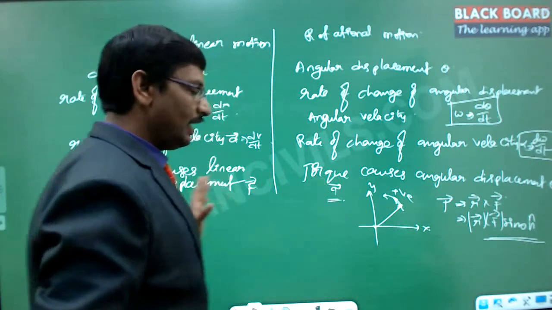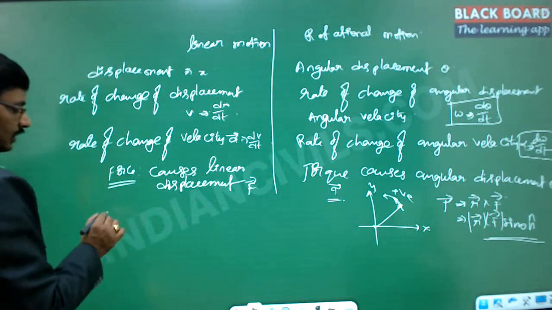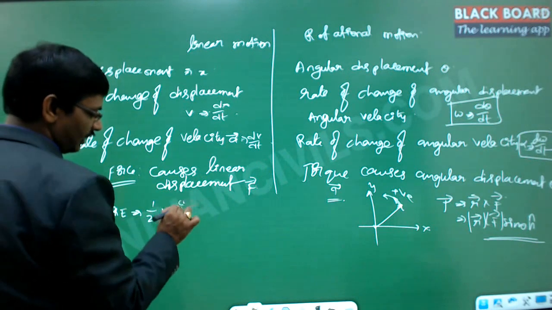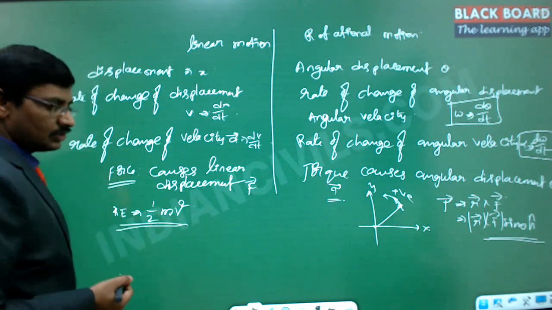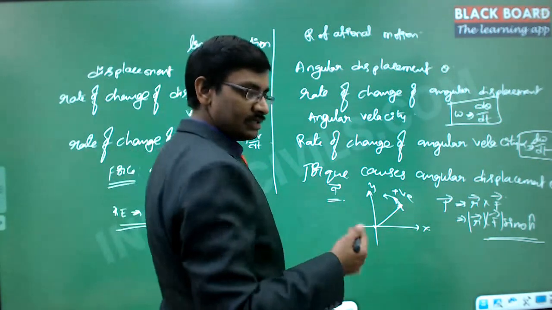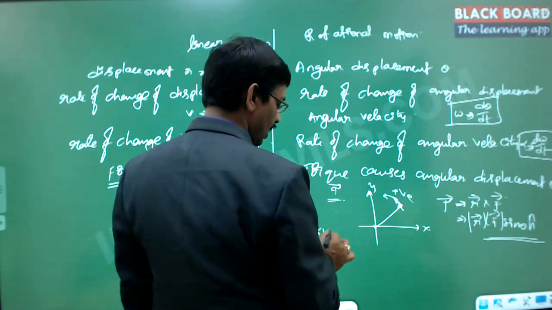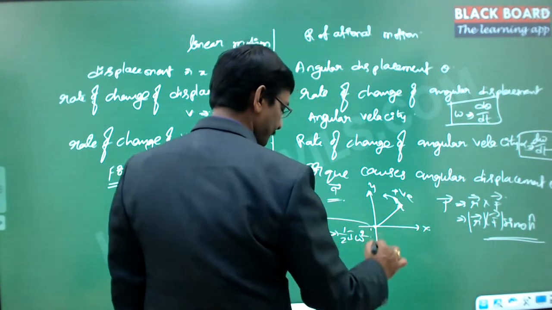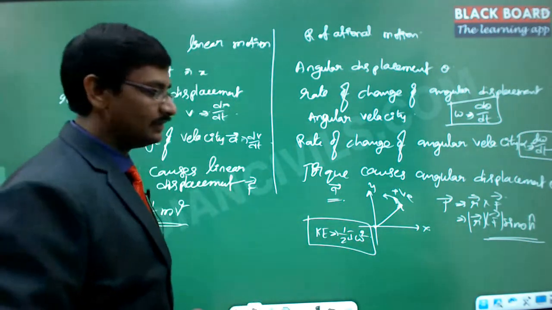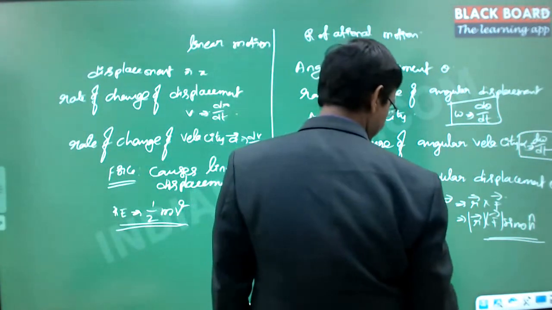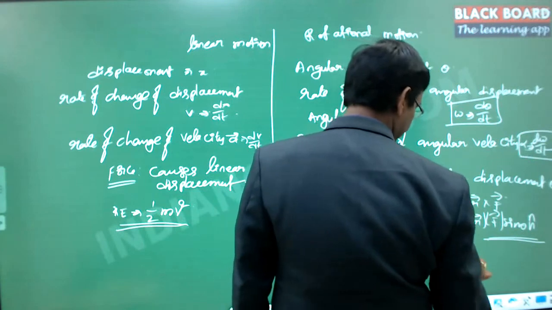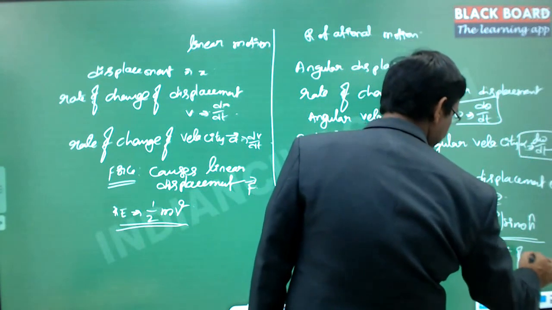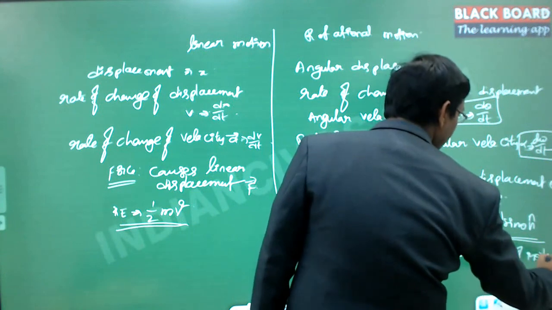And then the equivalent of this: the kinetic energy in the case of linear movement is half mv square. So this is the kinetic energy. But here, the kinetic energy in the case of rotation is half I omega square. Half I omega square. This I is called the moment of inertia. So this is called the moment of inertia.